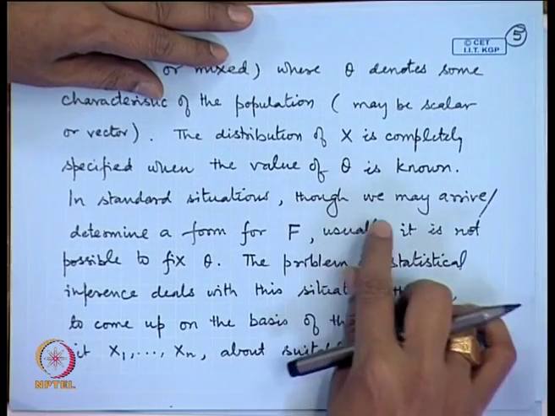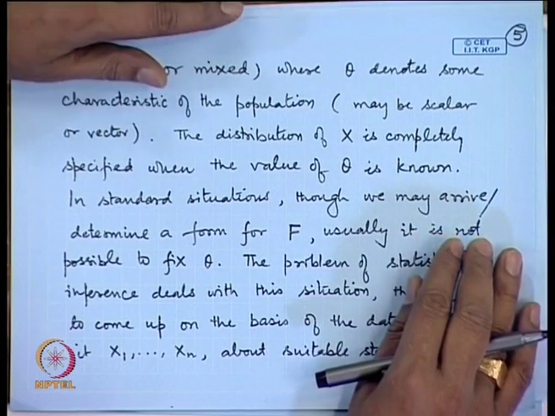Now, in standard situations, although we may arrive at the form of f, in most practical situations it is not possible to fix the value of theta in advance. We may find out that the distribution is normal-like, or it may be Poisson. The Poisson model is more appropriate to describe the number of arrivals during a time period, or the number of failures. Similarly, in some situations we may conclude that the binomial model is more useful or the gamma distribution is more useful, but the appropriate parameters of that distribution one may not know in advance.